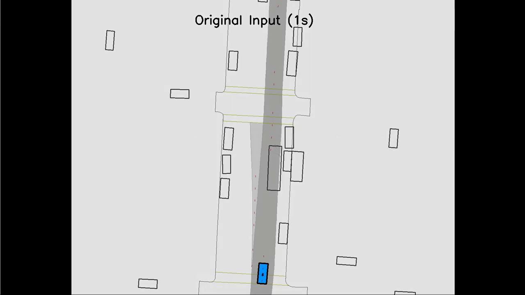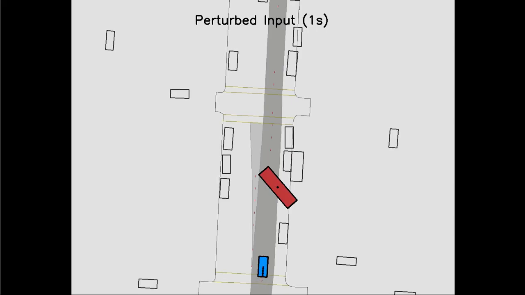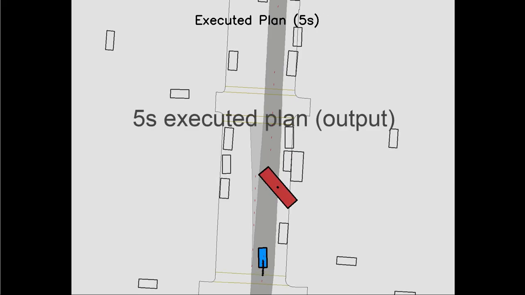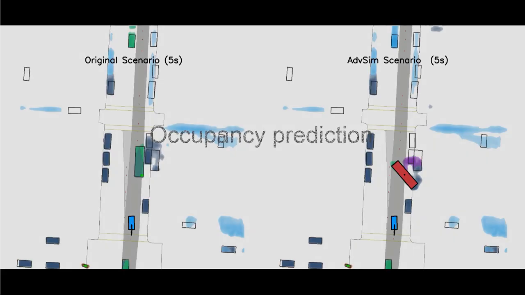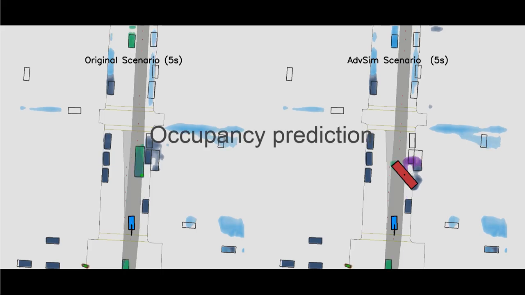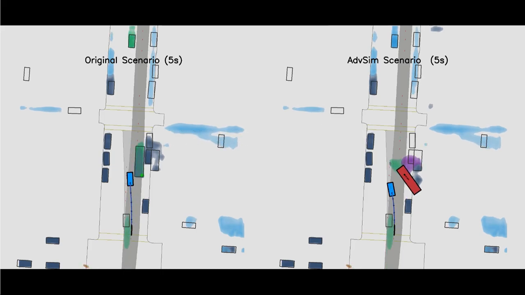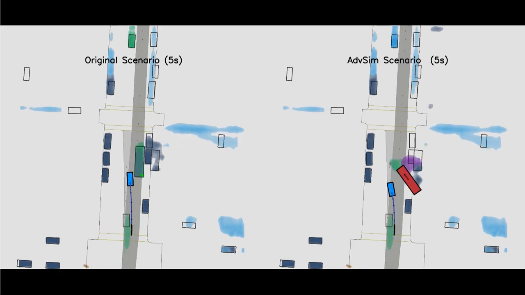Here's another example. Originally, the blue SDV lane changes smoothly to avoid the stationary bus in front. AdvSim perturbs the bus to instead be reversing and blocking the road. Now, when the SDV attempts to lane change, it is rear-ended by a high-speed vehicle from behind. From the occupancy visualization, we can see the predicted bus occupancy blocks the whole lane. This causes the SDV to predict a dangerous large turn to avoid the bus, but does not properly account for traffic from behind.